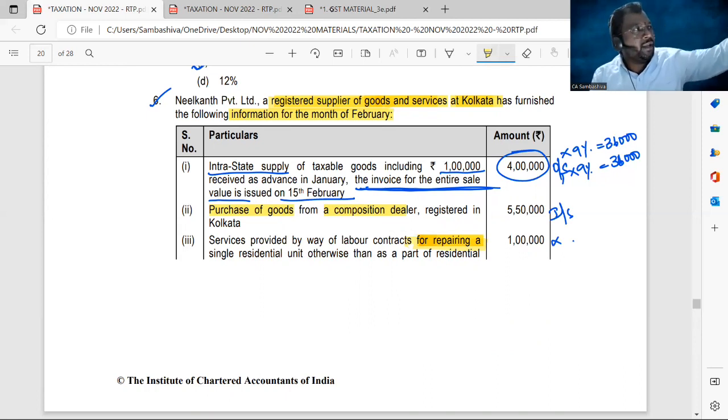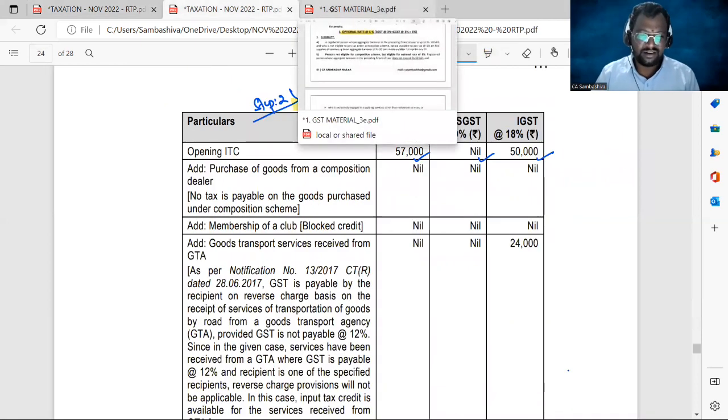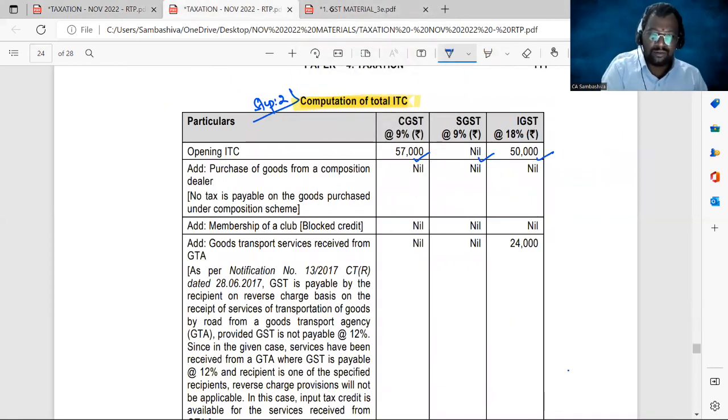And those who are buying the goods from a composition scheme dealer are also not eligible for input tax credit. Yes or no? This point we have already studied in composition scheme, chapter number 3. Suppose I am opting for the composition scheme, I am not eligible for input tax credit. If you are buying the goods from me, you are also not eligible to claim input tax credit, sir. Okay, are you following, sir? So on this 5,50,000, nothing will be allowed as input tax credit. Purchase of the goods from a composition scheme dealer, nil.